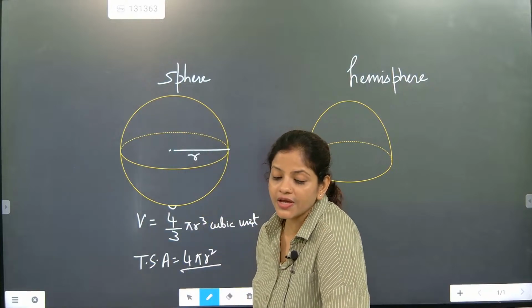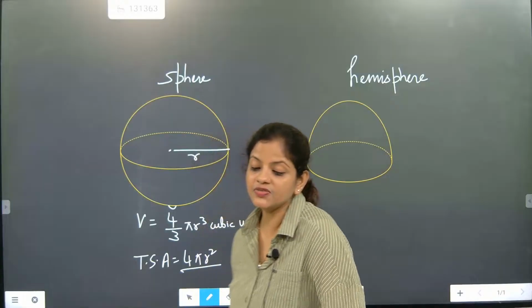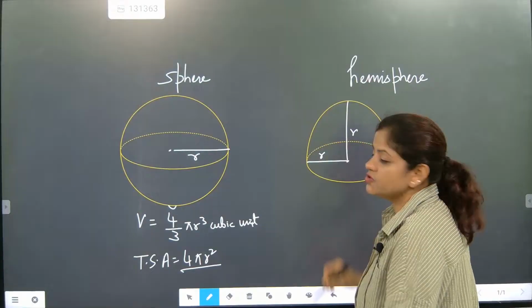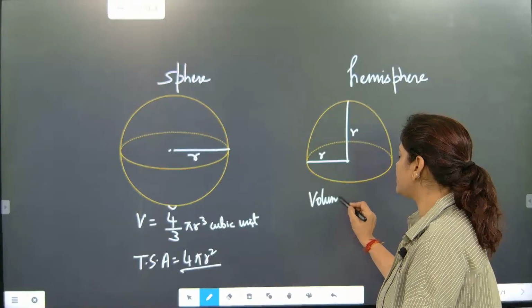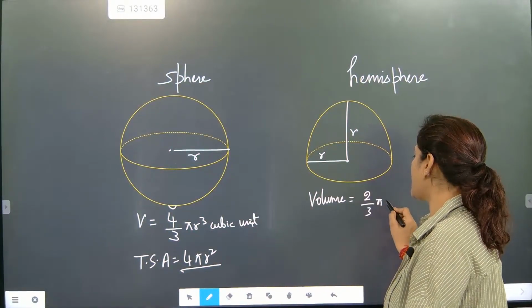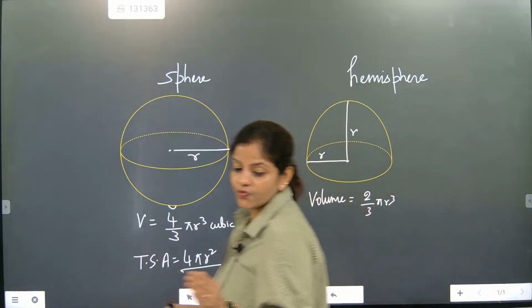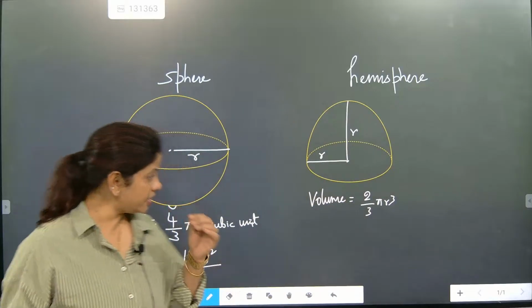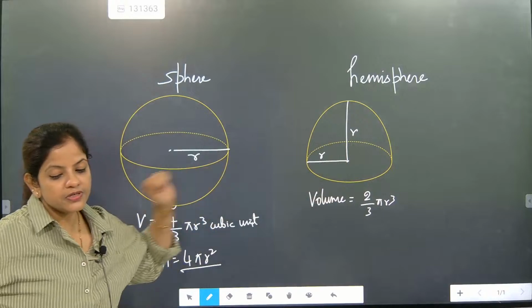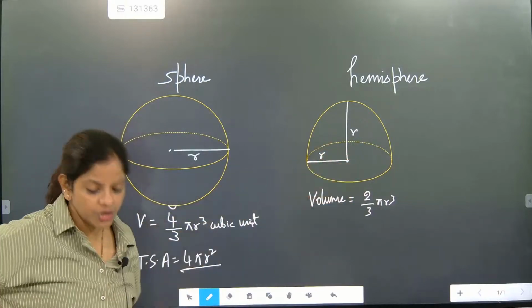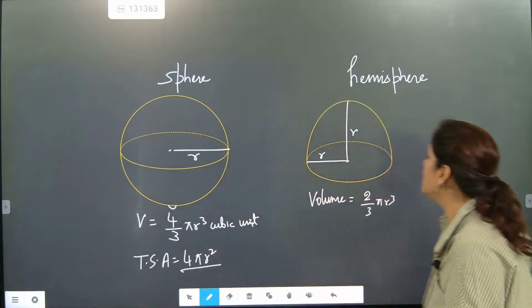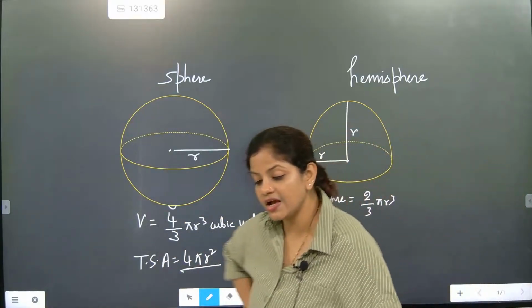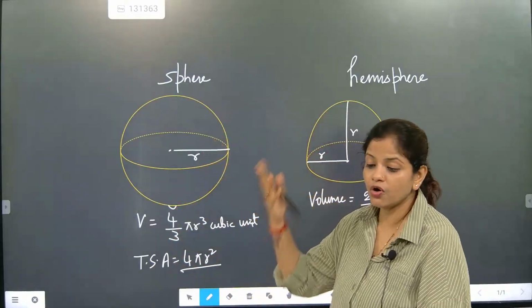Now look here, beta. Hemisphere is half of sphere. Here this is radius r and this is radius r. If somebody asks you about the volume, what are you going to say? Volume is half of a sphere, so it will become 2 by 3 pi r cube. There it was 4 units, now it is 2 units. So 2 by 3 pi r cube is the volume of a hemisphere. Yes Kavya, absolutely correct. Now the next part: it will have surface area and total surface area. See, a sphere does not have surface area.